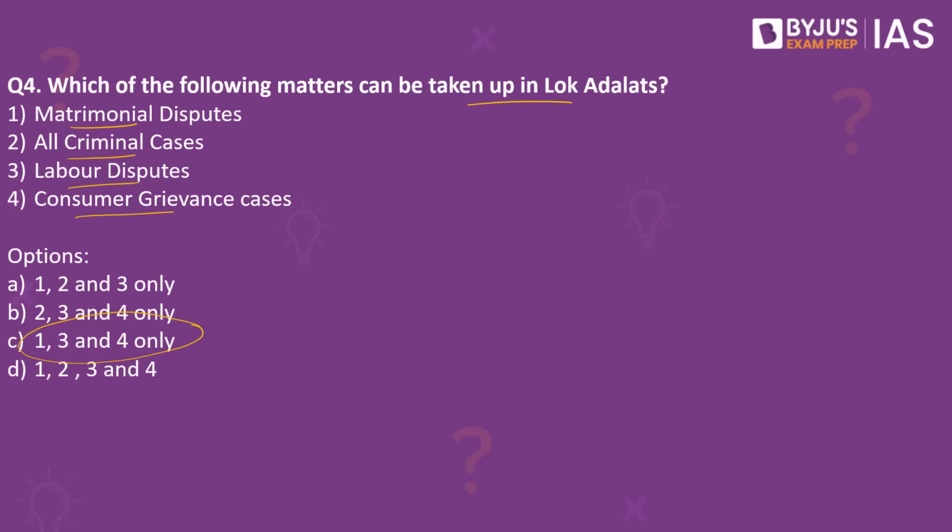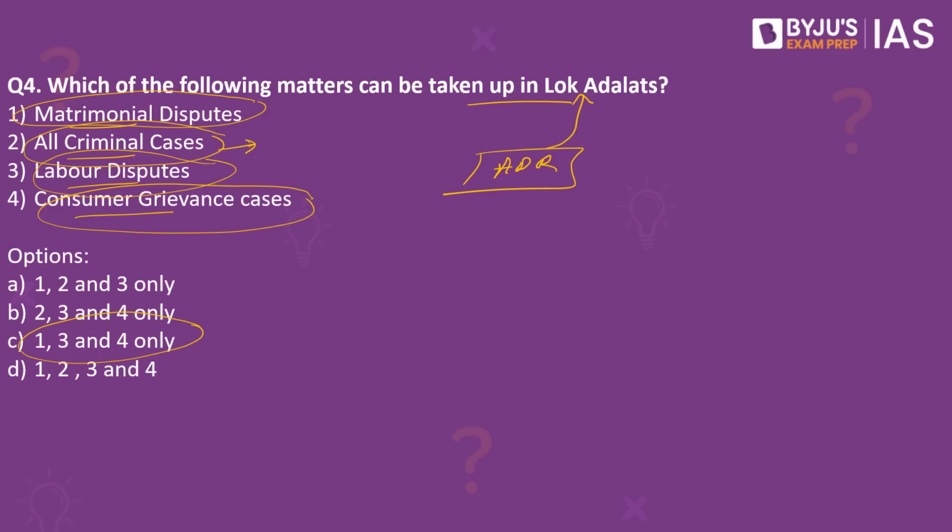One of the pre-litigation mechanisms, also called alternative dispute resolution, is what is called Lok Adalats. Lok Adalats are also part of alternative dispute resolution, where there is a pre-litigation mechanism. In this particular process, yes, matrimonial disputes can be resolved, labor disputes can be taken care of, consumer grievance cases can also be resolved, but not all criminal cases. Only those which are compoundable in nature can be resolved as part of Lok Adalats.